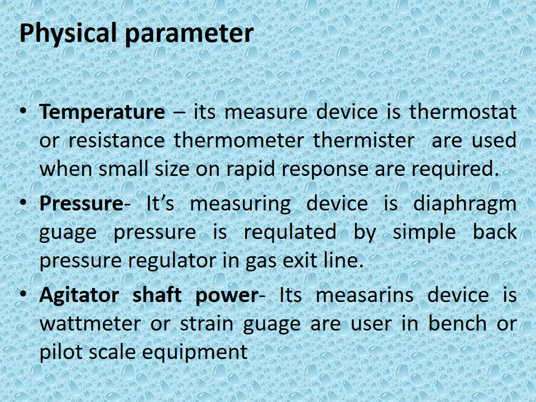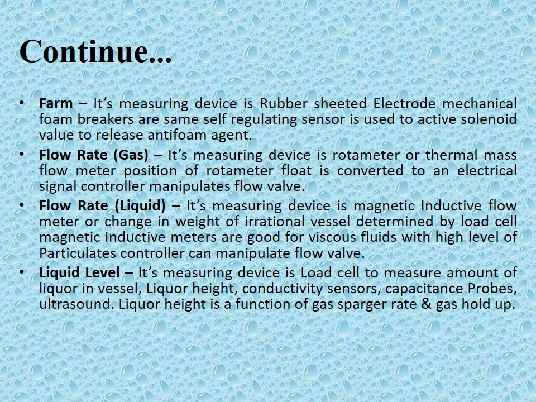Agitator shaft power is measured with a wattmeter or strain gauge, used at bench or pilot scale. Foam, flow rate and liquid level are also measured through various devices. Foam is measured with a rubber-sheathed electrode.